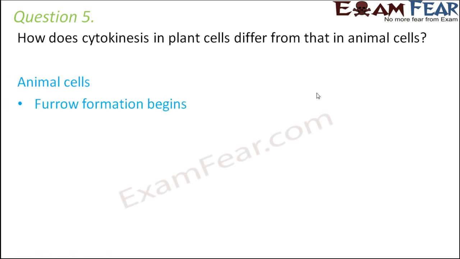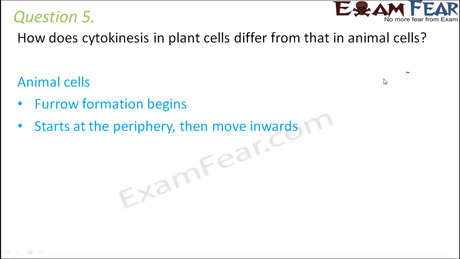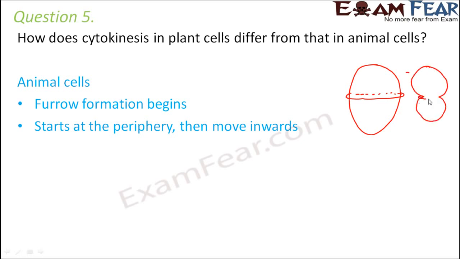When we talk about animal cells, it happens by the formation of a furrow. How is this furrow formed? This furrow is nothing but a ring made up of a protein called actin. So let us suppose this is the animal cell, this is how a ring develops. This ring is made up of a protein. Now this ring contracts. As the ring contracts, a furrow develops here. As the ring contracts further, it gets divided into 2 parts. So that is how it splits.